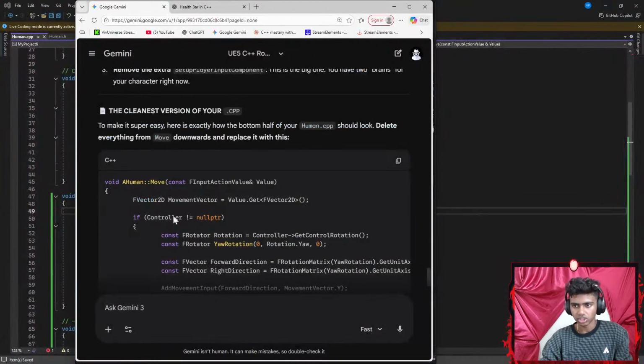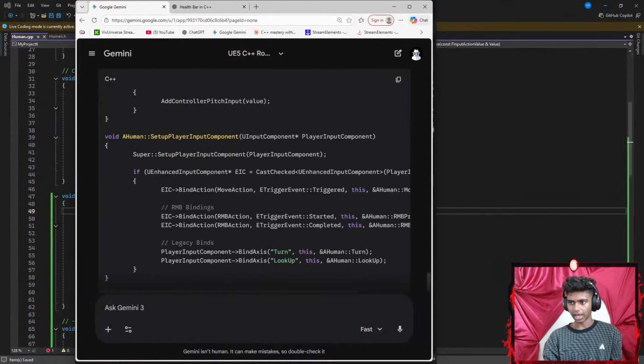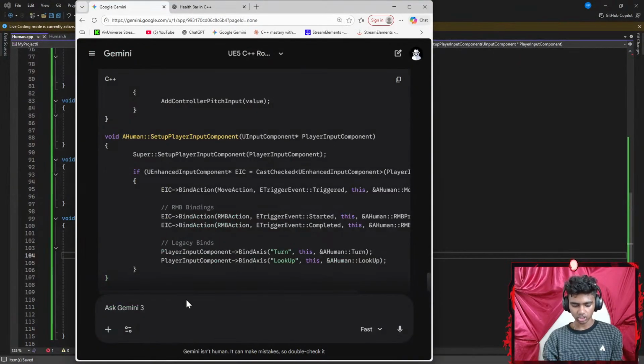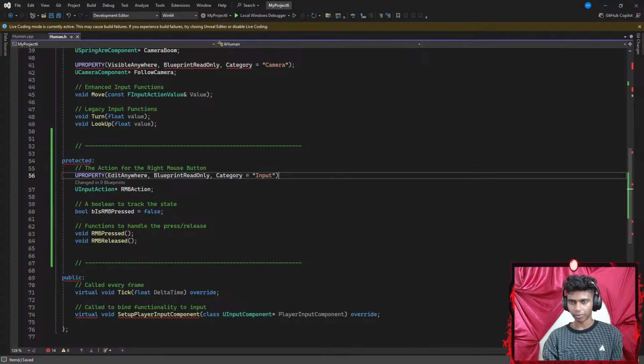Okay, let's go ahead and get Sensei slash Gemini up here. Let's copy my Discord. Control A, Control C, copy that, and paste it here. Okay, let's copy my header files as well.